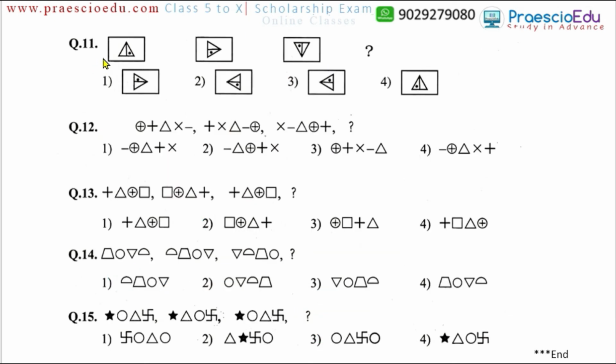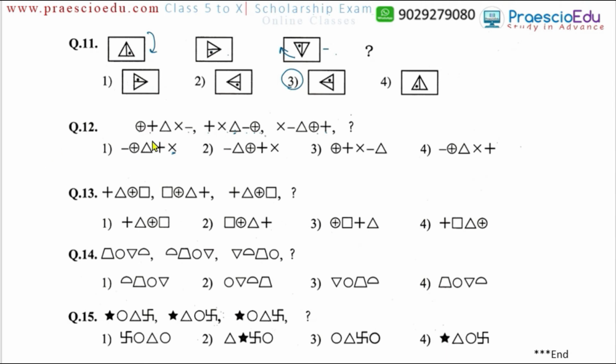series. Question number 11: there is a rectangle, and inside it a triangle and a dot. If you see all the terms, this triangle is moving in a clockwise direction with the dot. After these terms it becomes horizontal, so it should be horizontal and the dot should be at the top, which means option number 3 is perfectly matching.